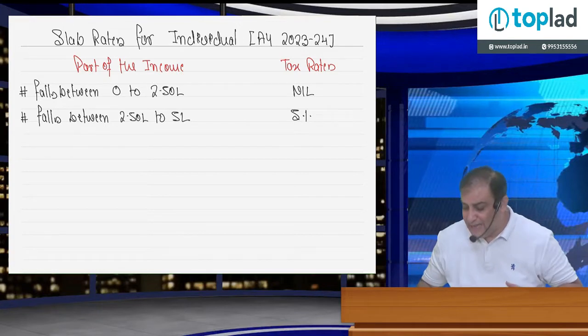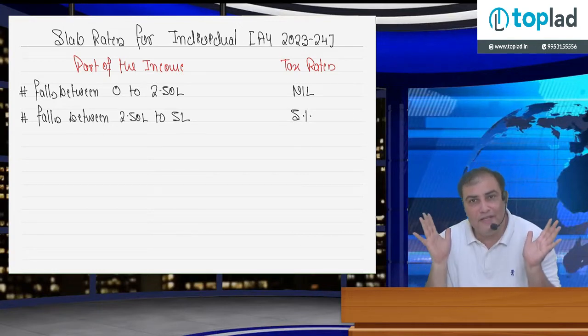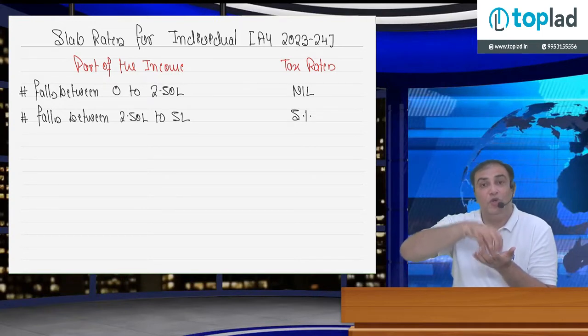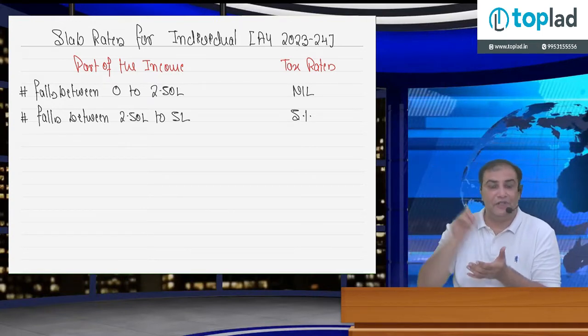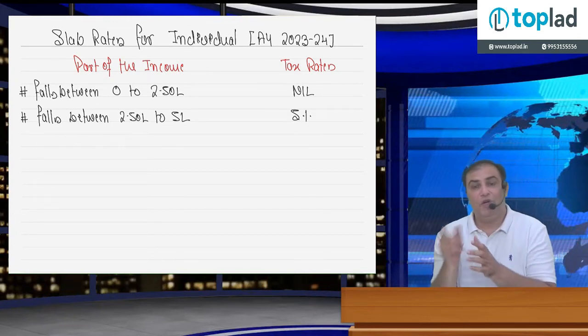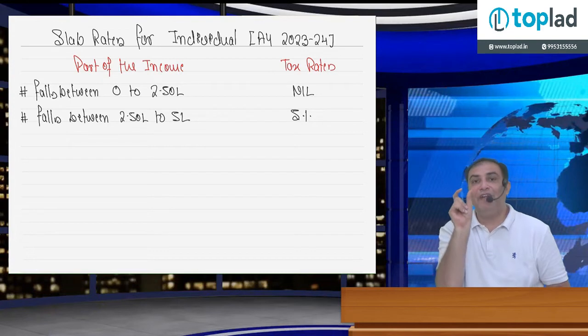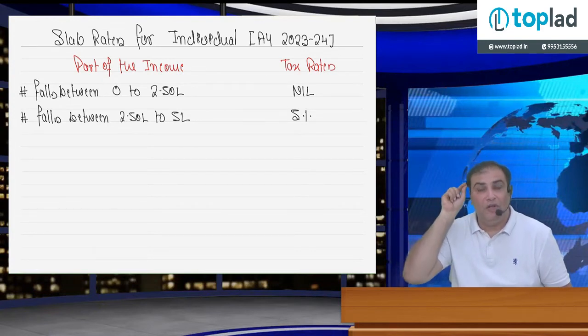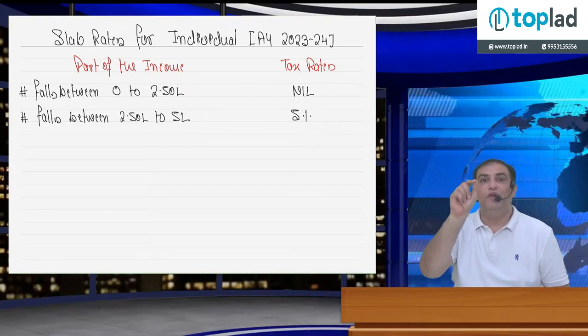So for example, if you are earning 4 lakh rupees, out of 4 lakh, the part of the income which falls between 0 to 2,50,000 is 2,50,000, tax rate is 0. And the part of the income which falls between 2,50,000 to 5 lakh, because you are earning 4 lakh rupees, so only 1,50,000 is part of the income which falls between 250 to 5 lakh. On such 150, tax rate is 5%.